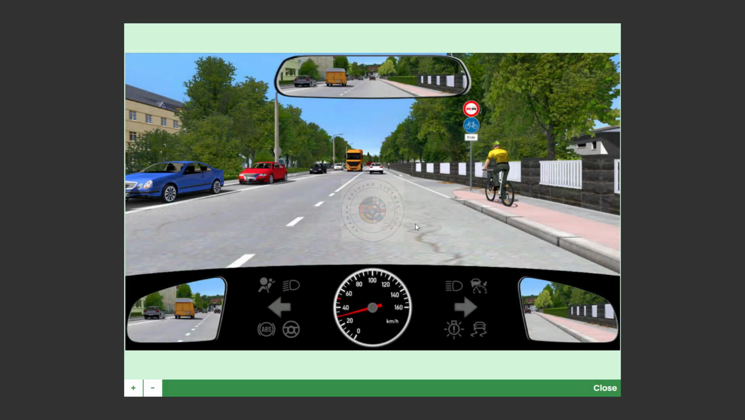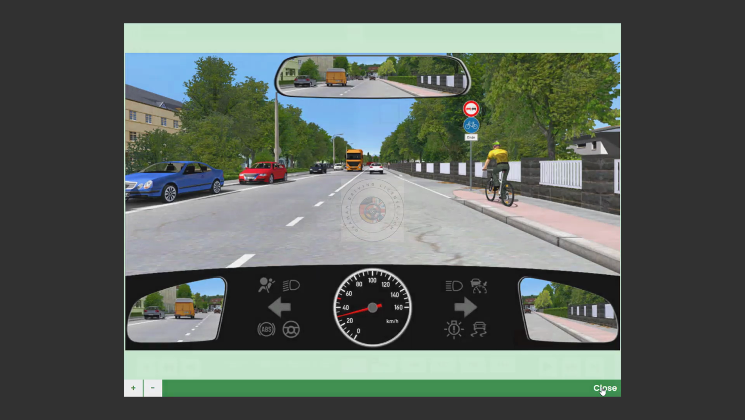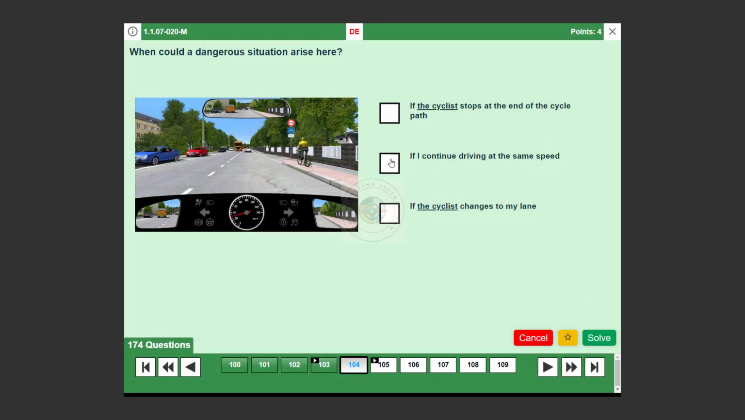Question number 104. When could a dangerous situation arise here? If I continue driving at the same speed. True. Adjusting speed is necessary for safety. If the cyclist changes to my lane. True. The cyclist may enter your lane, be prepared. If the cyclist stops at the end of the cycle path. False. The cyclist stopping doesn't inherently create danger.